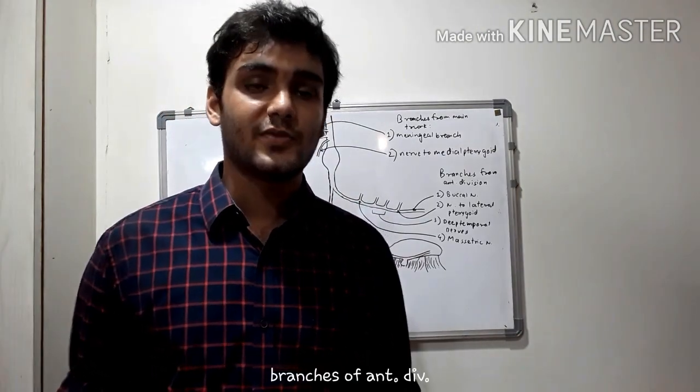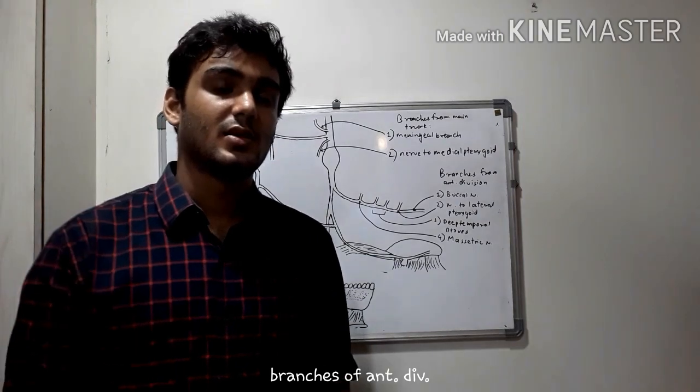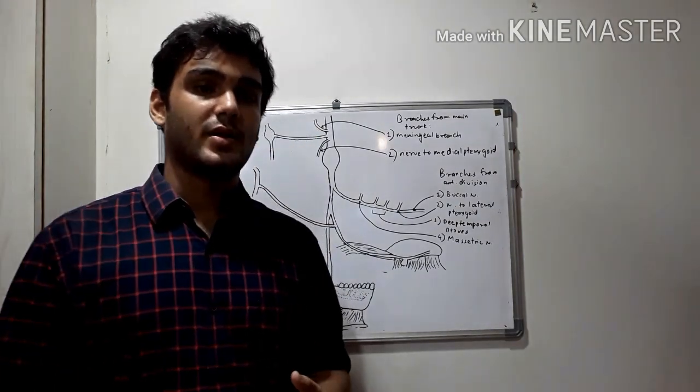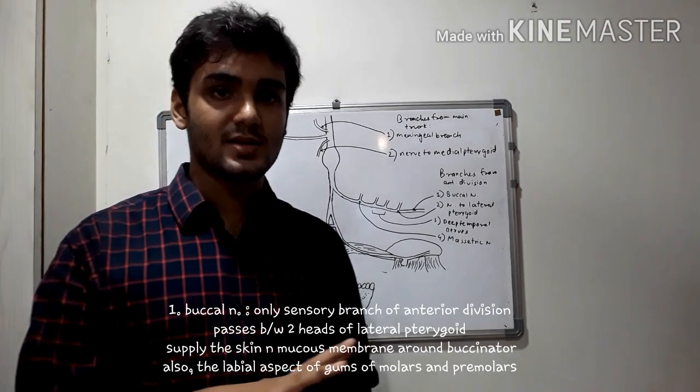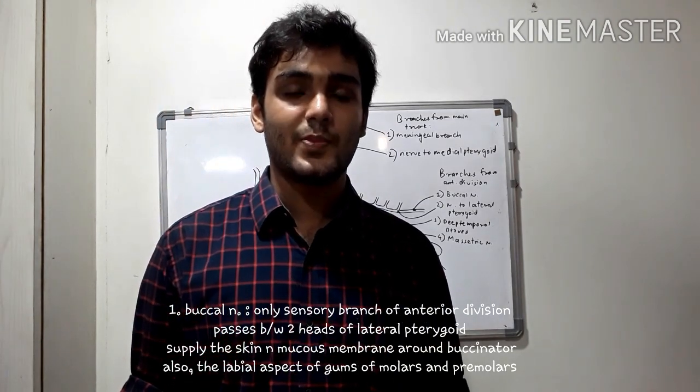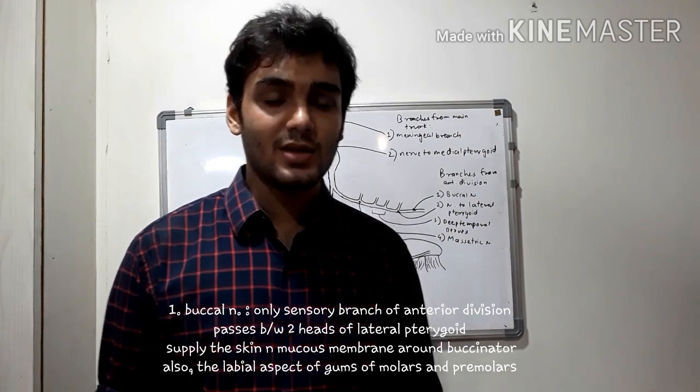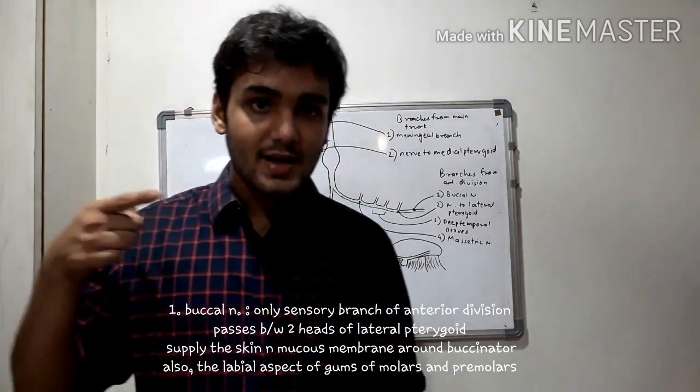Now talking about the branches from the anterior division, we have four branches: the buccal nerve, masseteric nerve, deep temporal nerves, and nerve to the lateral pterygoid. So the buccal nerve is the only sensory nerve, and another peculiar point regarding it is that it passes between the two heads of the lateral pterygoid.